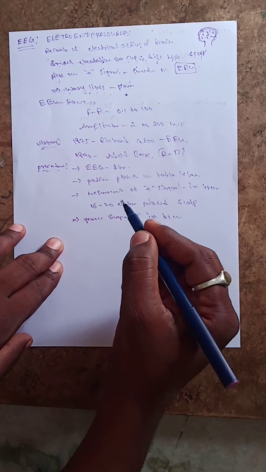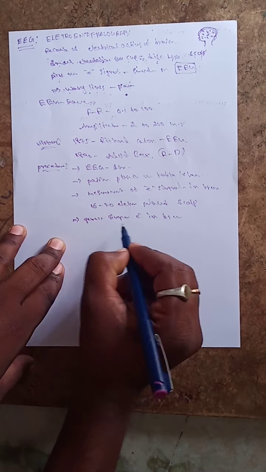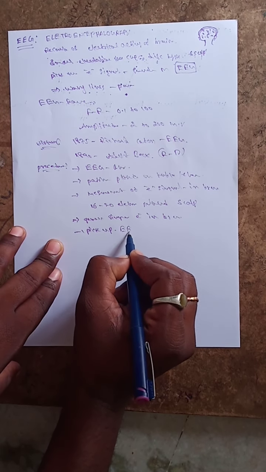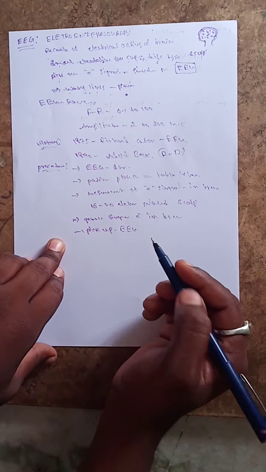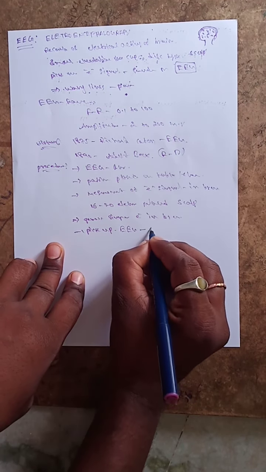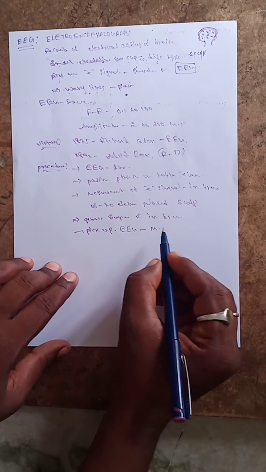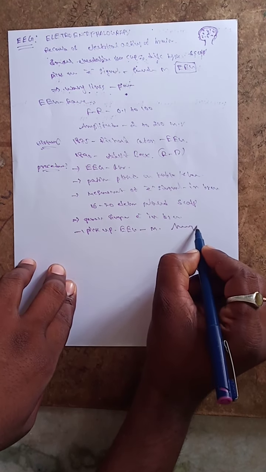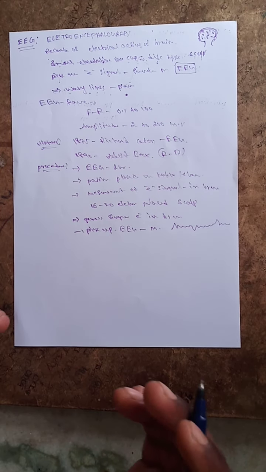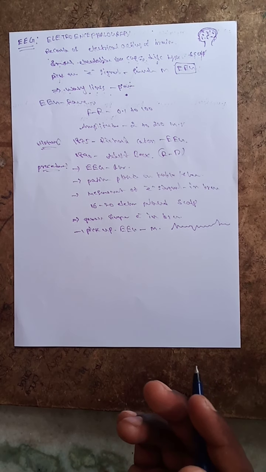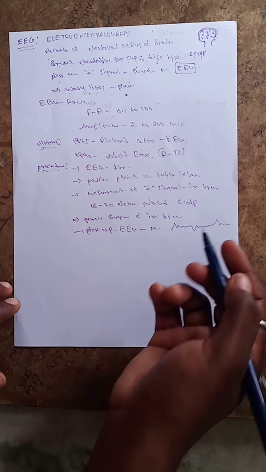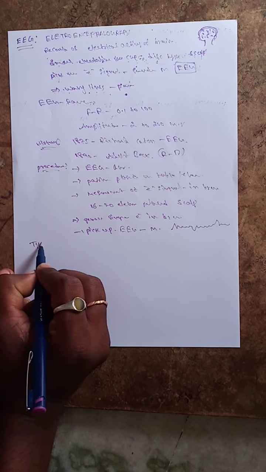That impulse is picked up by the EEG electrodes and sent to the machine. The machine shows the wavy lines that are produced. Depending upon the wavy lines, we identify the electrical activity in the brain. So by using the wavy lines, different types of waves are identified.